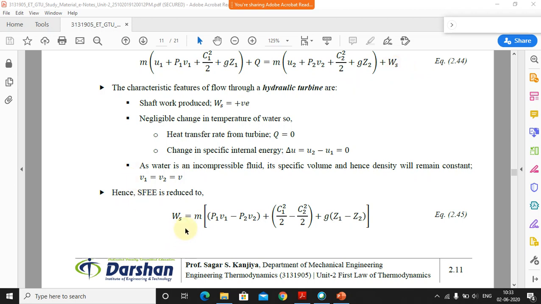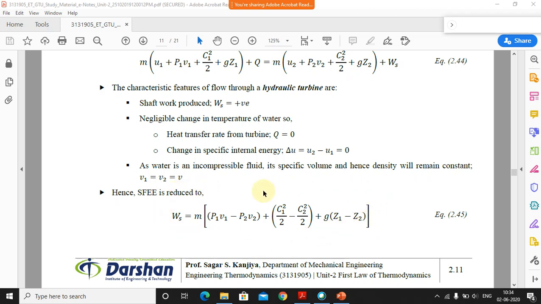Ws is equal to m into p1 v1 minus p2 v2, plus c1 square by 2 minus c2 square by 2. I have taken all these terms here, so that's why we get this, plus g into z1 minus z2. So this is the general equation we can consider.